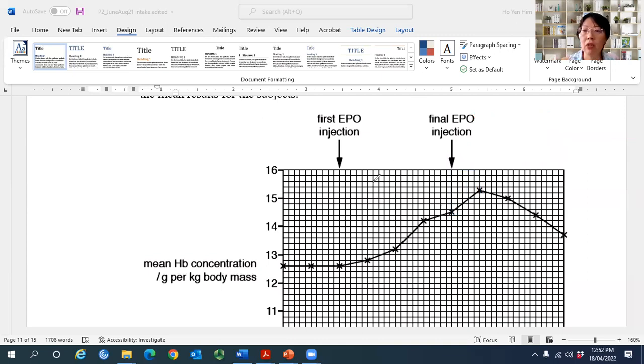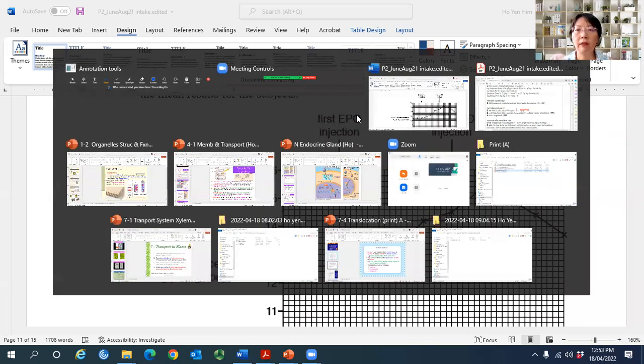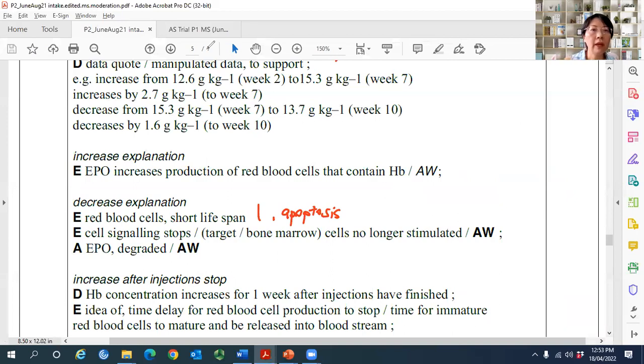So then you already explained this part when it's constant. This part, why is it increasing? This part, even after you finish your final injection, is still increasing. And this part, why is it decreasing? So explain everything. So let's look at the mark scheme.